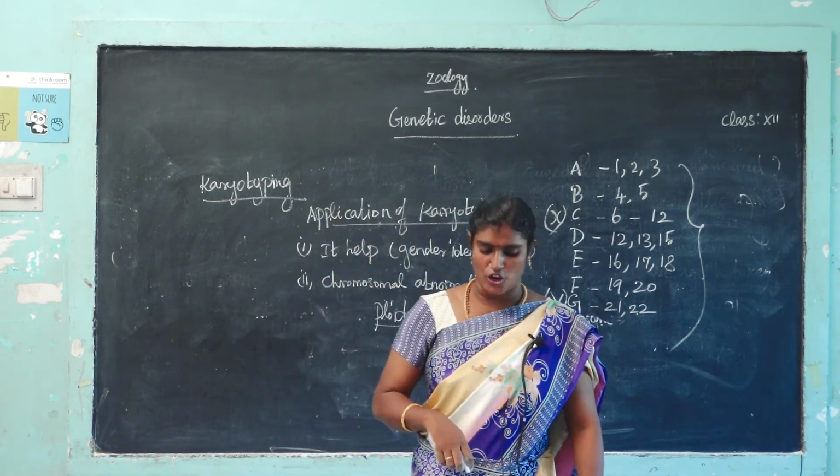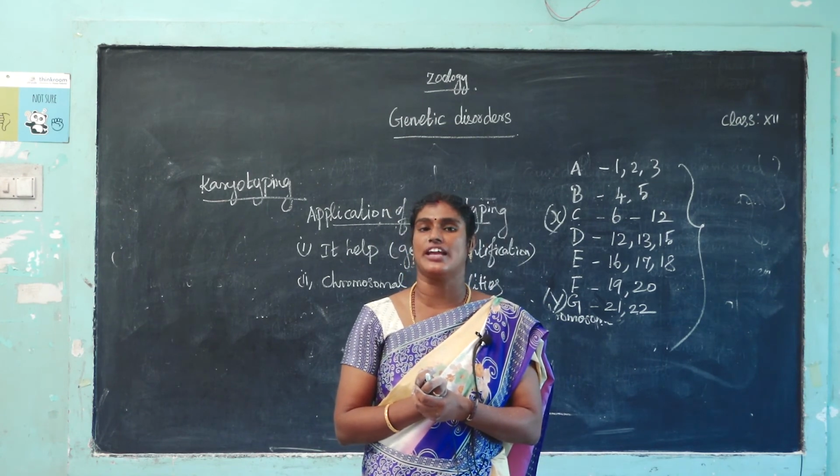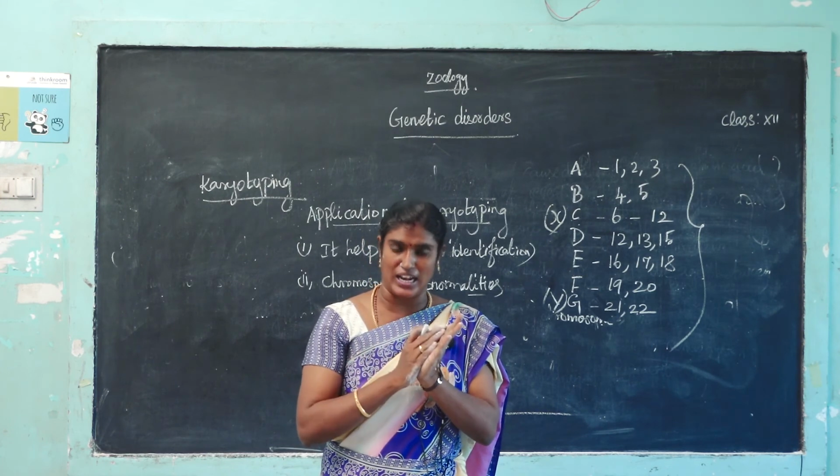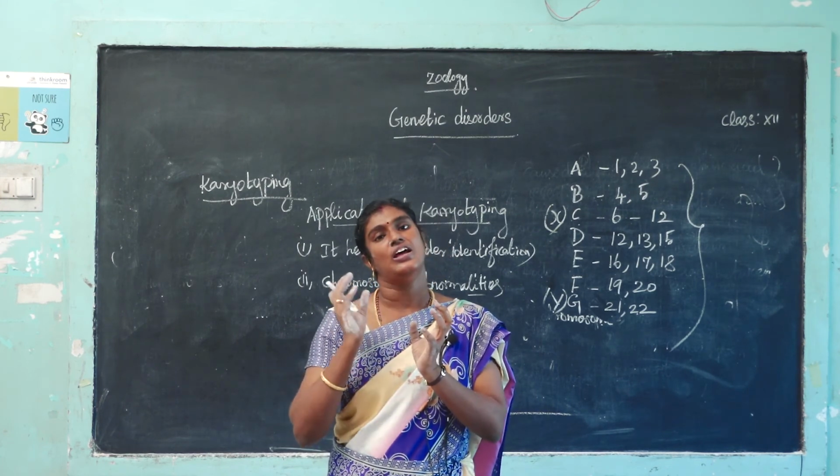Last, human karyotype. What is the meaning of human karyotype?